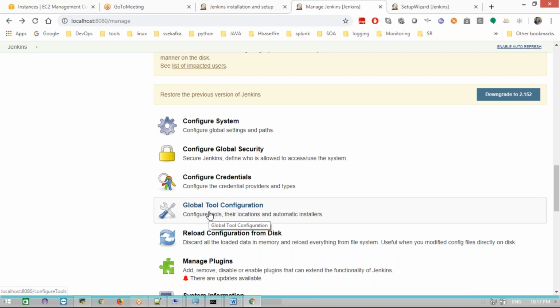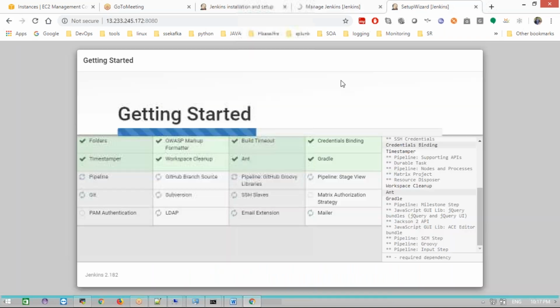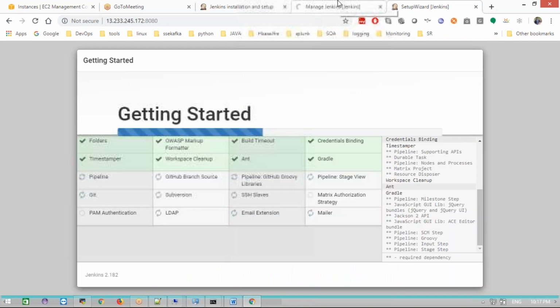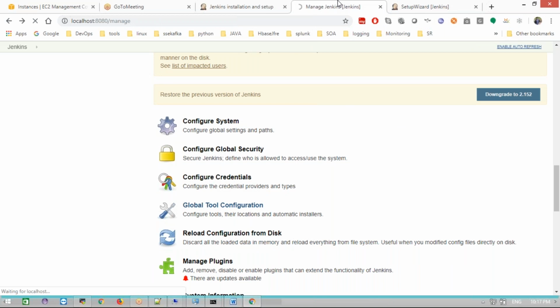And also Global Tool Configuration. This is its main purpose. For example, if you want to configure Java, Maven, Git, Ant, any software, it comes here. Global Tool Configuration is where all software comes. These two are a little bit confusing.